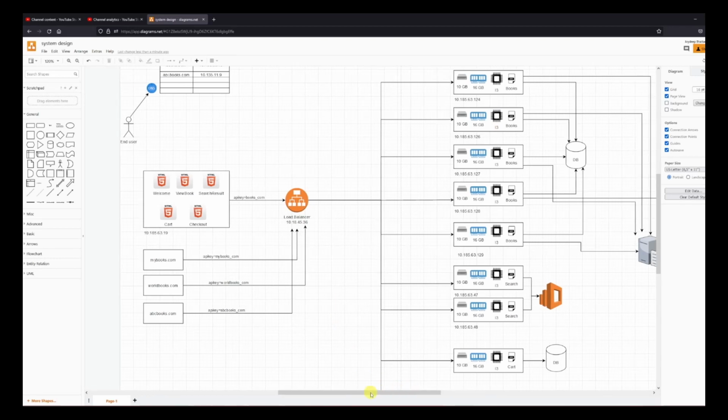Also, one thing to notice over here is that this load balancer acts as a gateway to all my services. So everything happens through this entry point. You don't have a way to directly call him or him or him or anybody, right? So everything is behind this load balancer. You cannot skip this load balancer. So this load balancer acts as a kind of gateway as well for me.